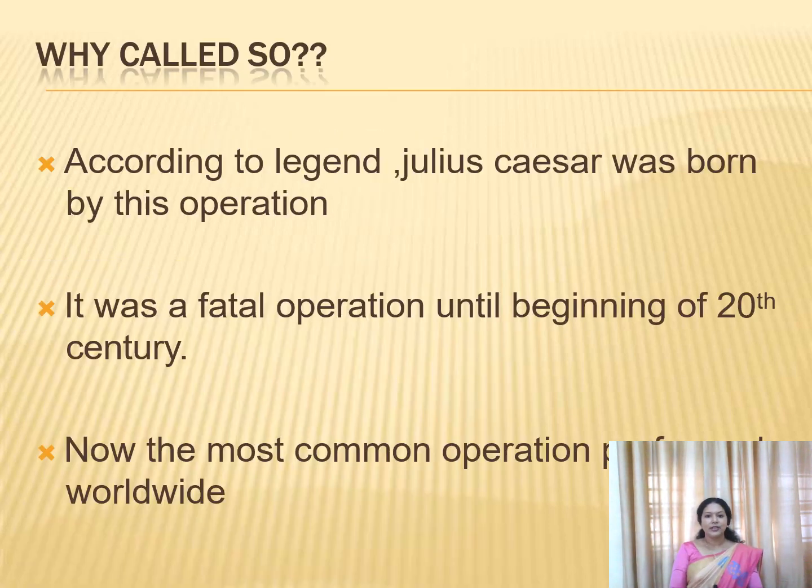If you look into the history, we can see that the first cesarean delivery was the delivery of Julius Caesar. Before the 20th century, that is in the 19th century and earlier, the cesarean was a fatal condition. In the majority of cases, it used to end with the death of the mother, because anesthesia was not established, and without giving anesthesia, they used to operate on the mother's abdomen to save the life of the baby. But nowadays, the cesarean has become the most common surgery.